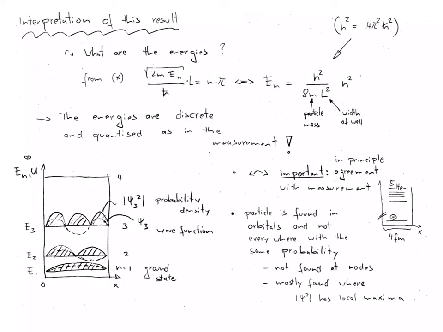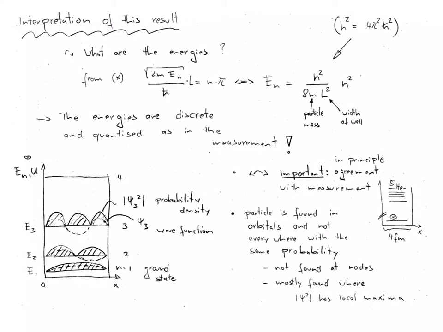Let us interpret this result. In particular, we want to know what the energies are. Taking advantage of expression star from the previous view graph, we can determine that the discrete energy levels En are given by Planck's constant squared divided by 8 times the particle mass times the width of the well squared, and this fraction is multiplied by the quantum number n squared. It is apparent that the integer nature of n causes the quantization of the energies. The energies are discrete and quantized, as it is observed in measurement.